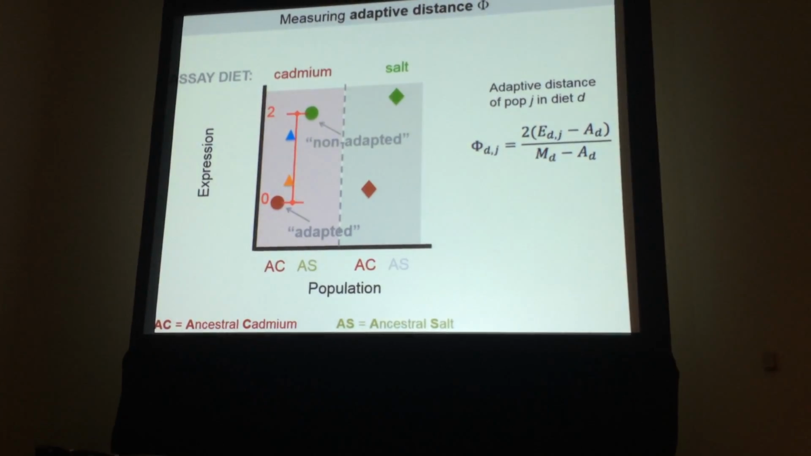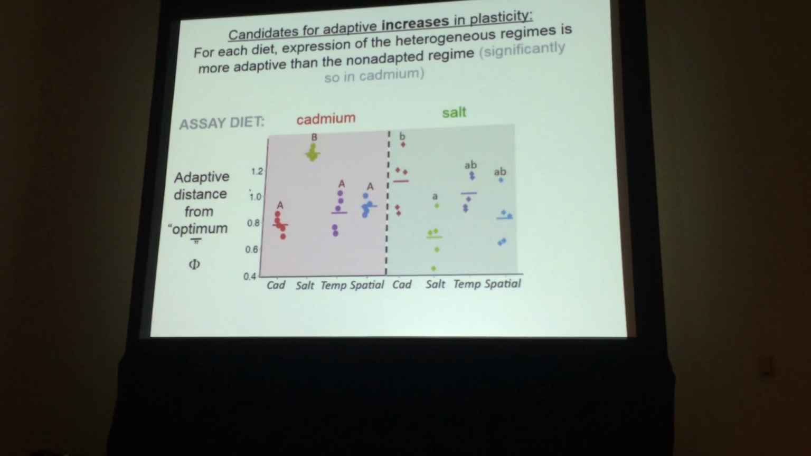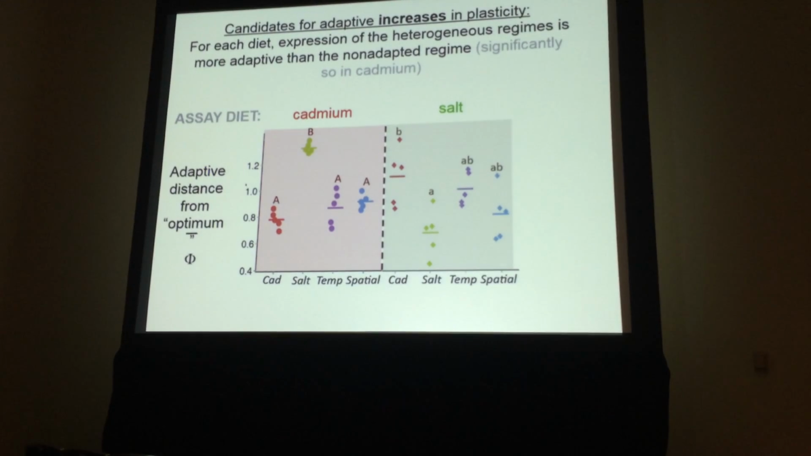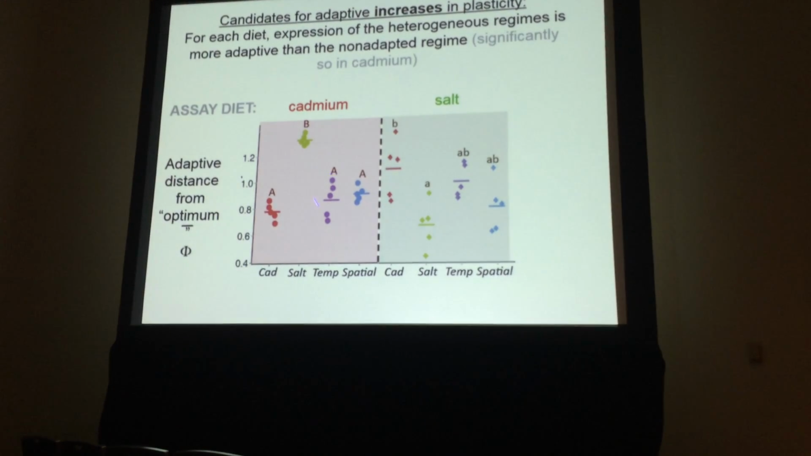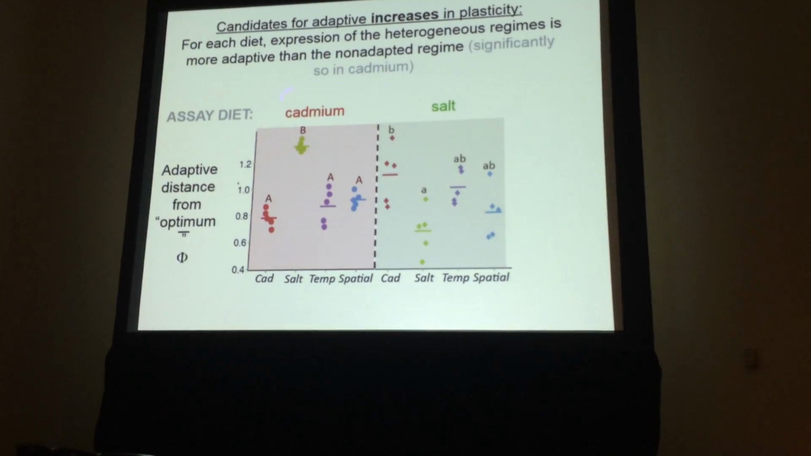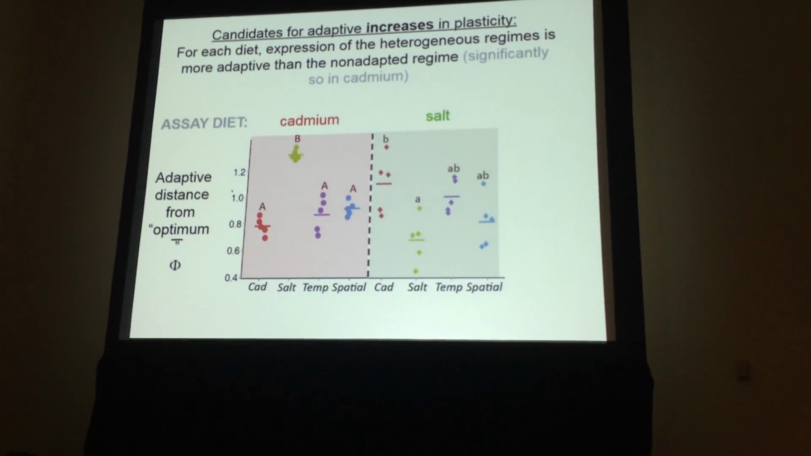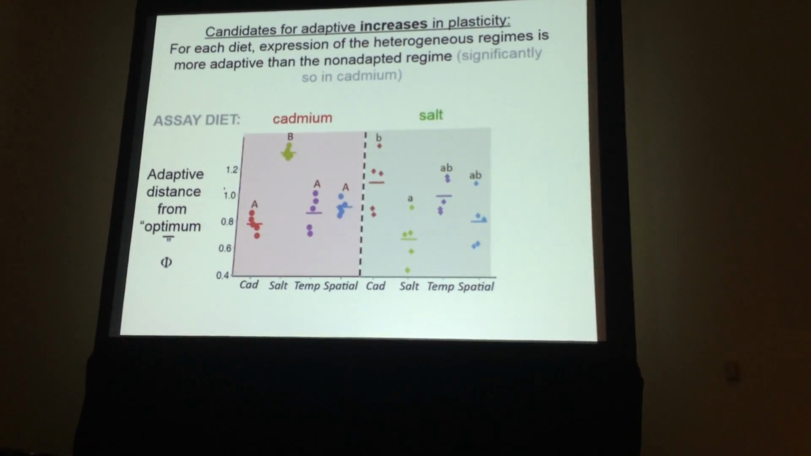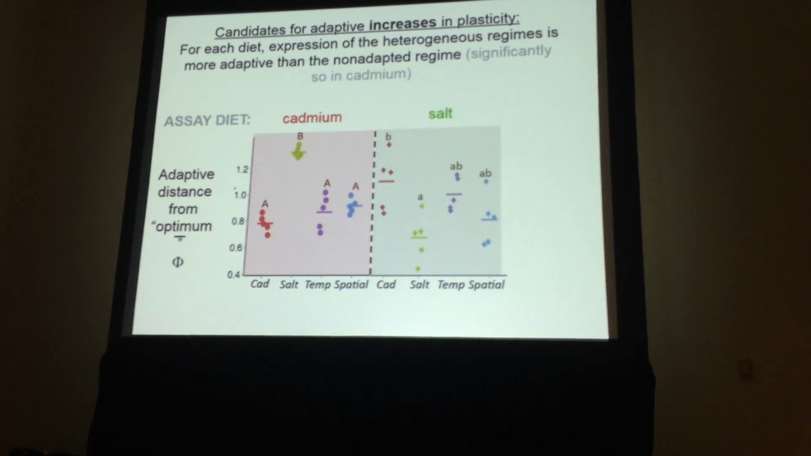So we can do that for all the genes in these gene sets. And so here's the average adaptive distance from the optimum for that gene set where we expected increases in plasticity. So remember, low values here are good. And what we see is that both the heterogeneous regimes have a better level of expression than the non-adapted ancestor. That's a significant difference in the cadmium diet, and the same trend is apparent in the other diet. Okay, so that's for the genes where we expected adaptive increases in plasticity. We can do the same thing for genes where we expected adaptive decreases in plasticity.